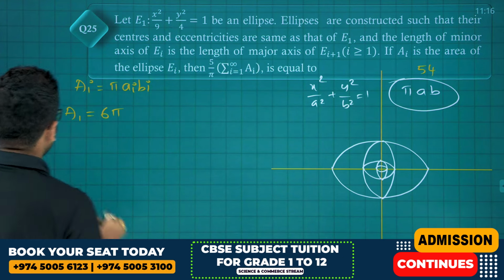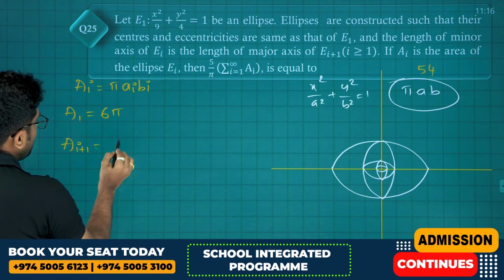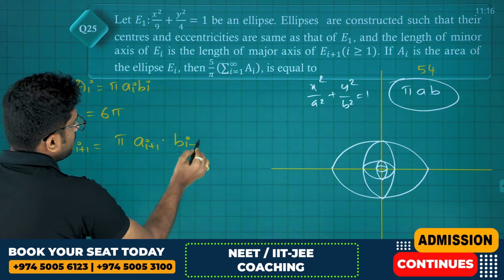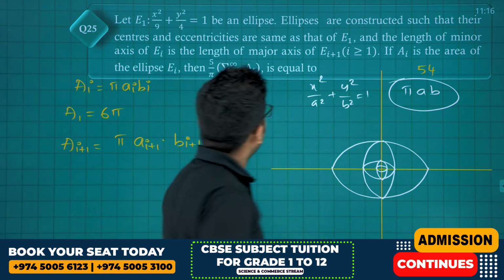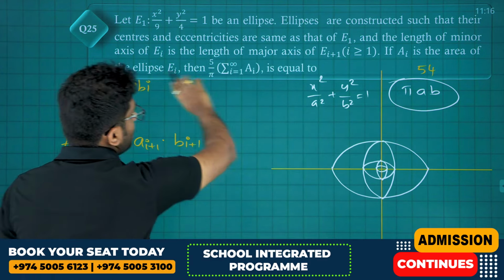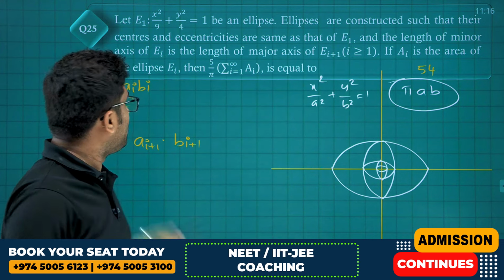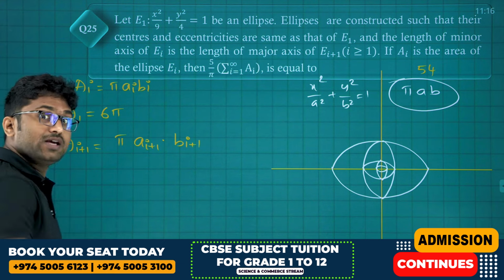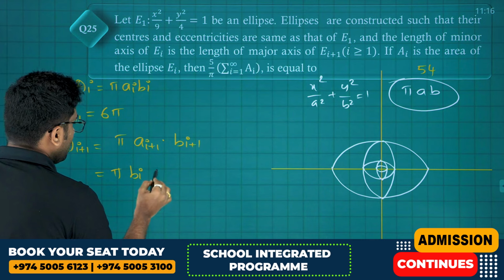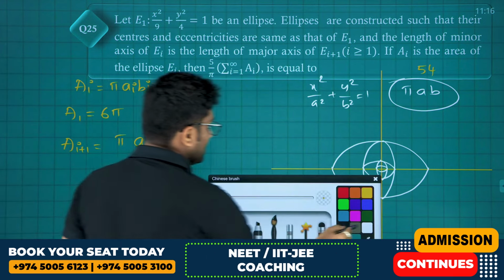Okay, now first we'll see Ai plus 1. Ai plus 1 is equal to pi times ai plus 1 into bi plus 1. They have given that the minor axis of Ei is the major axis of Ei plus 1. That means ai plus 1 will be equal to bi. So pi into bi into bi plus 1. Correct? Next, eccentricities are same, no?